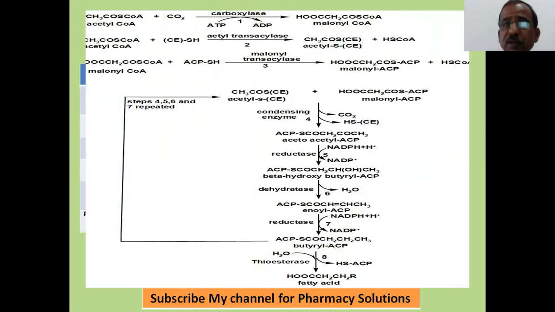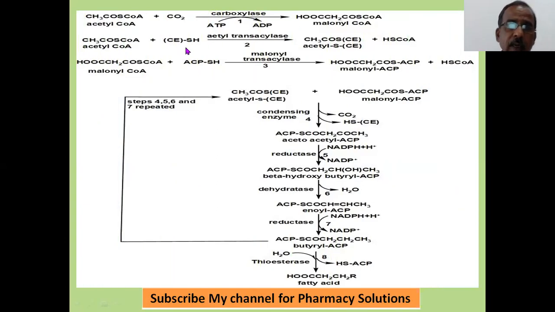Coming to the reactions of fatty acid synthesis, the first step is carboxylation. In the presence of carboxylase, acetyl-CoA plus CO2 is converted to malonyl-CoA. ATP is converted to ADP here.